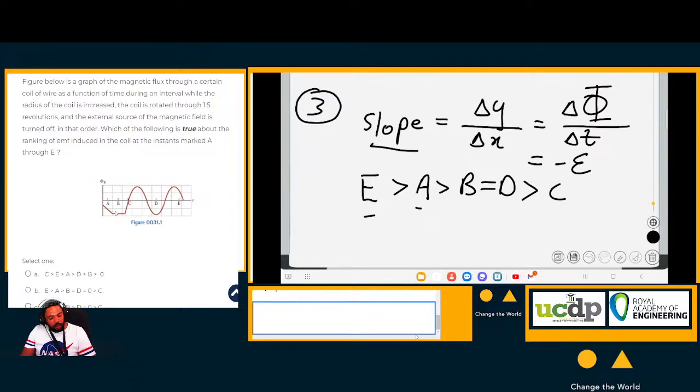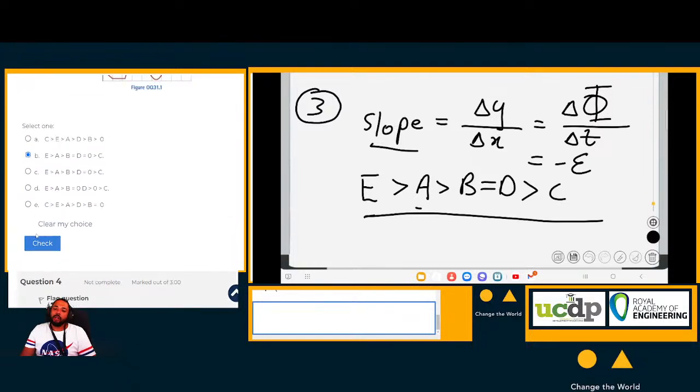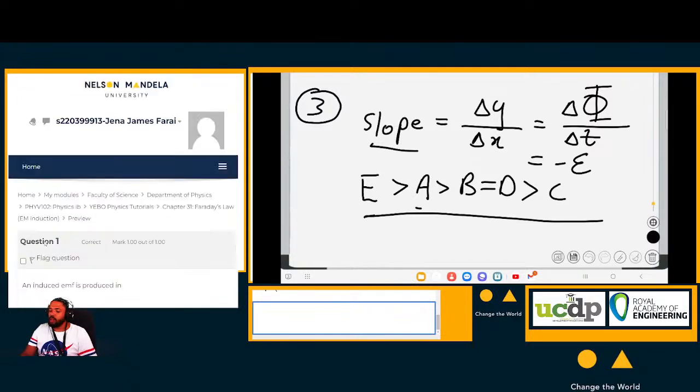And that, ladies and gentlemen, is how you approach this problem. Now let's see if they have a ranking in this order. E is bigger than A, and they are all bigger than B, where B is equal to D, which is equal to 0, and which is bigger than C. So B is the correct answer.